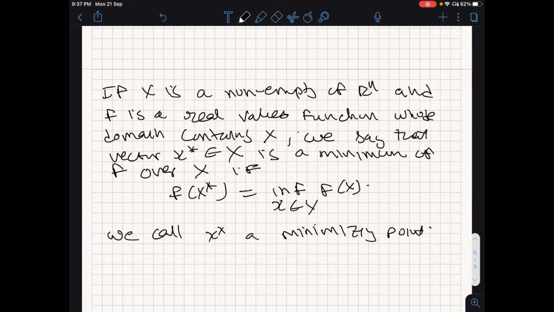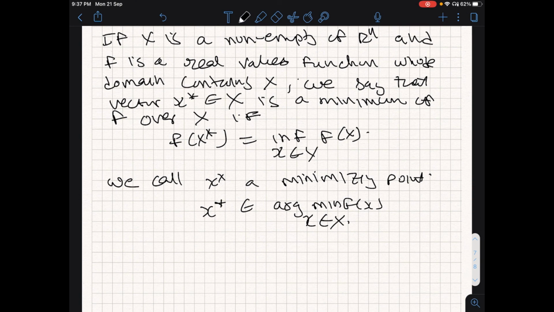So what I mean to say is, I write this as x star is the argument of the minimizer of f of x, x in X, and with some abuse of notation, if it is unique, I write x star is equal to argmin f of x.